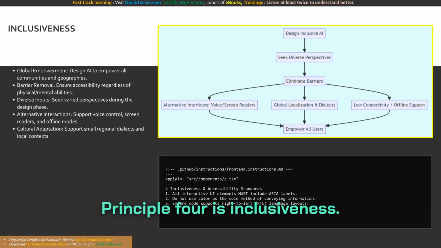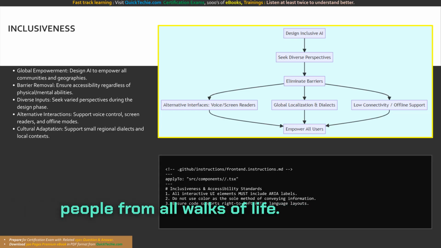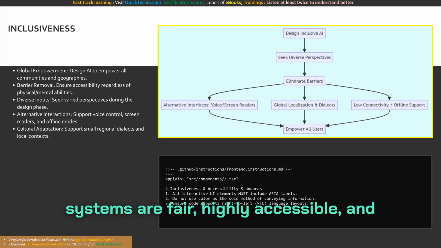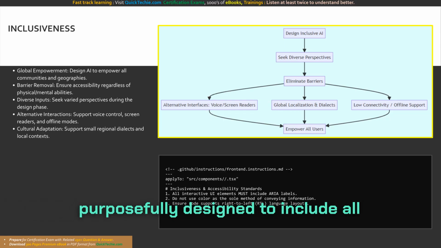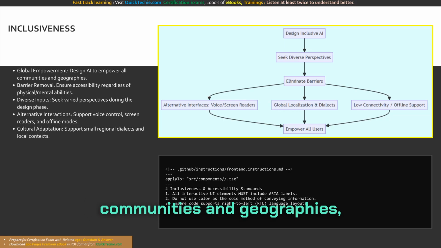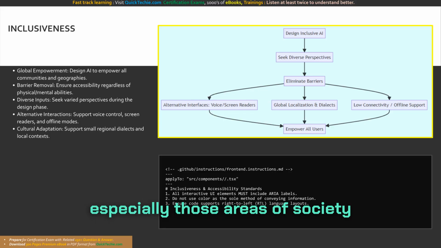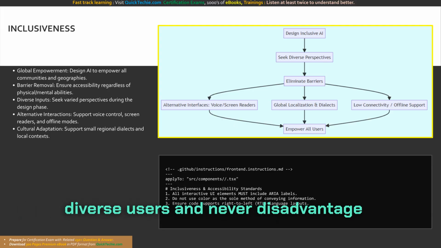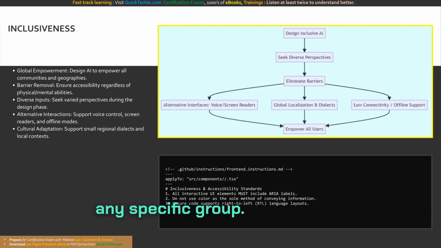Principle 4 is inclusiveness. AI systems must be designed to empower everyone and actively engage people from all walks of life. Inclusiveness means ensuring that AI systems are fair, highly accessible, and purposefully designed to include all communities and geographies, especially those areas of society historically underrepresented. AI systems must work seamlessly for diverse users and never disadvantage any specific group.